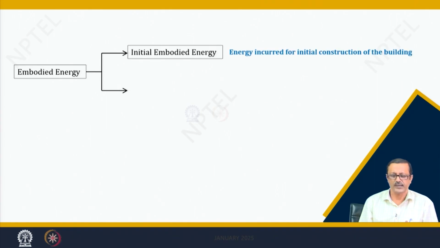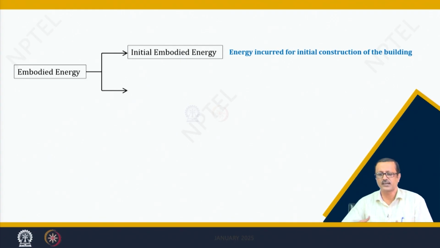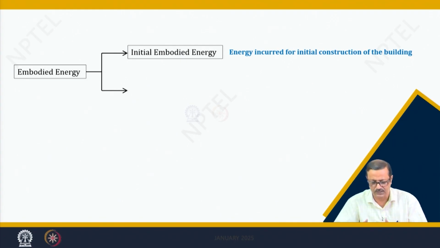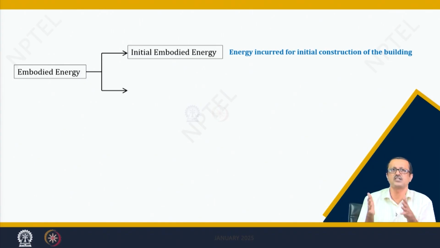So, embodied energy is now classified in two ways. One is called the initial embodied energy. This initial embodied energy occurs in the very early stage of the construction. You have to construct a building. So, at the very first stage of the construction of a new building, the energy required from the material point of view, transportation, etc., will be the initial embodied energy.